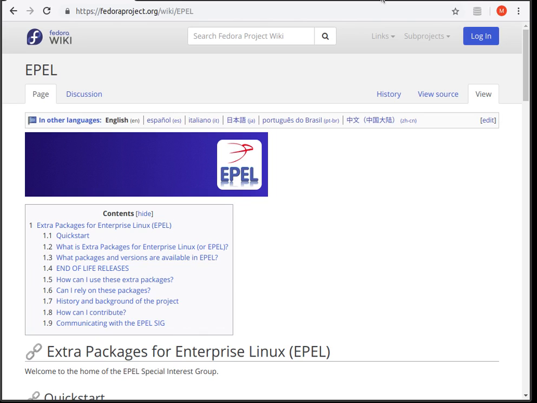So in order to do this installation, I'm going to need to add the package Duplicity. Duplicity is not included in the normal CentOS, which Zen server is based on. So I will need to use the EPEL extra packages for Enterprise Linux, which you can see here on this website, fedoraproject.org/wiki/EPEL, or just Google EPEL.